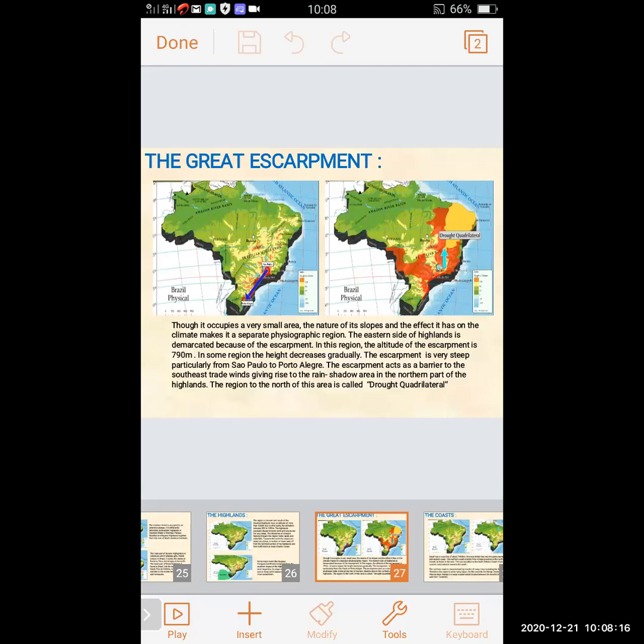The region to the north of this area is called the drought quadrilateral. In the second map, you can see the region to the north of the Great Escarpment is called the drought quadrilateral.